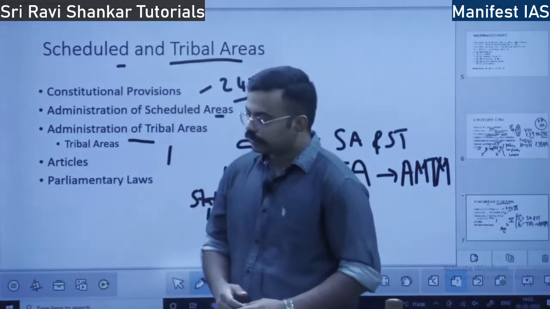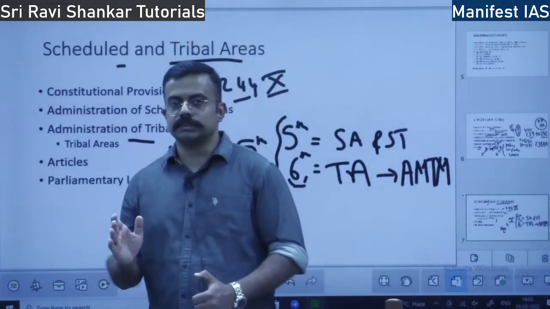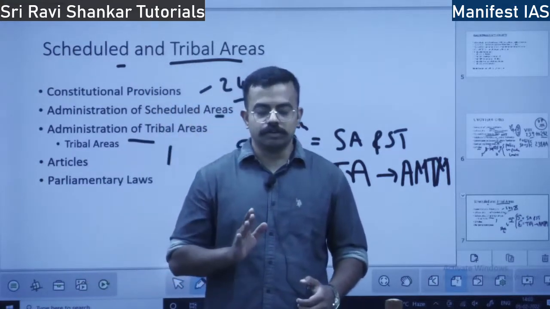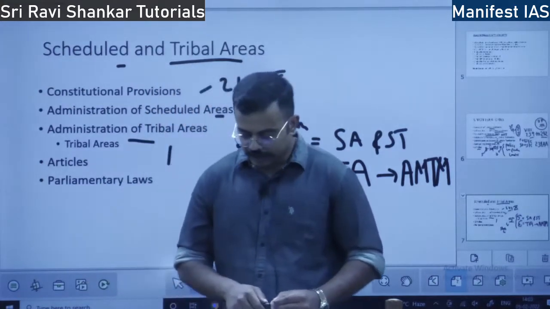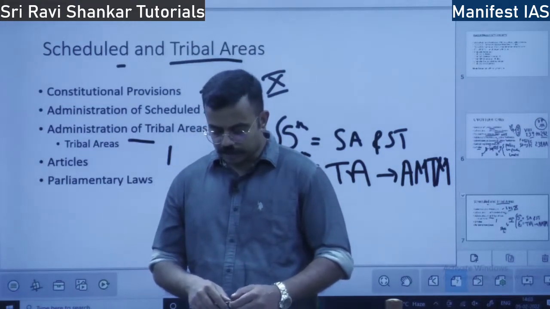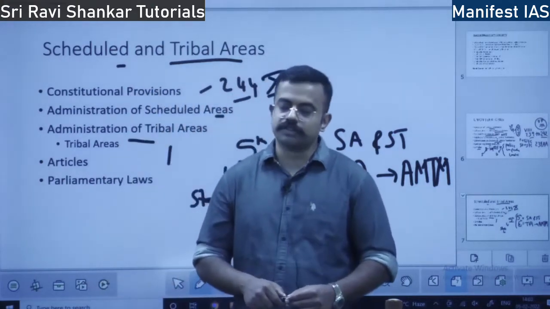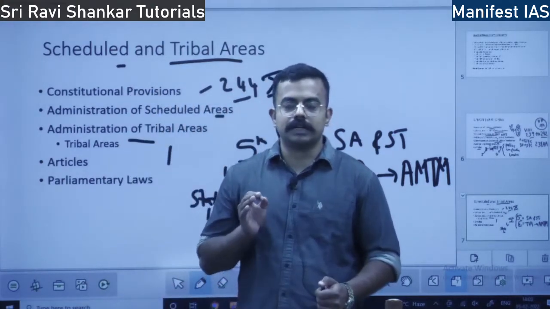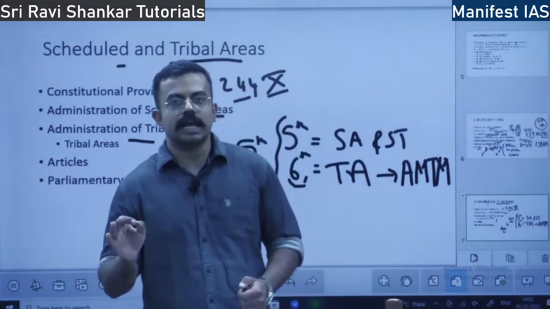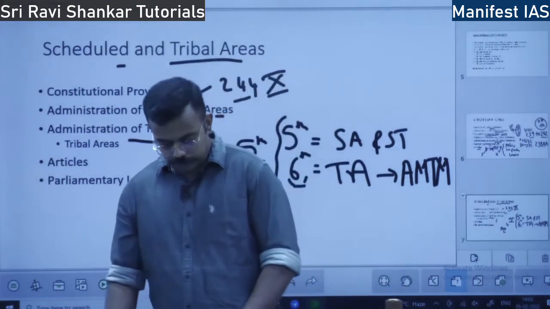Okay, the acts of parliament. Parliament and state legislature form acts in their respective areas. They do not extend to these district areas unless the governor says that these acts will apply. So parliamentary laws and state laws do not apply to 6th Schedule areas unless the governor says that they are going to apply.